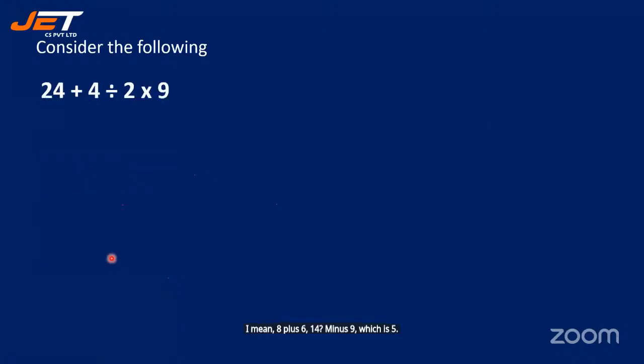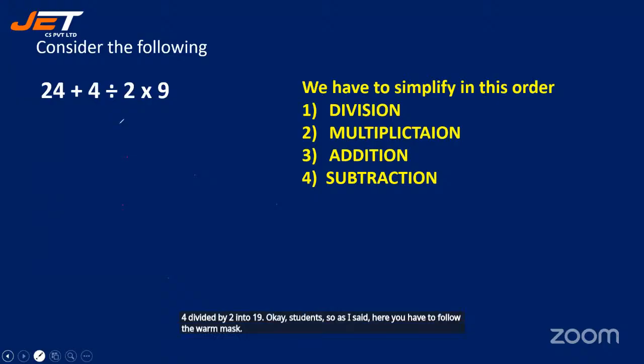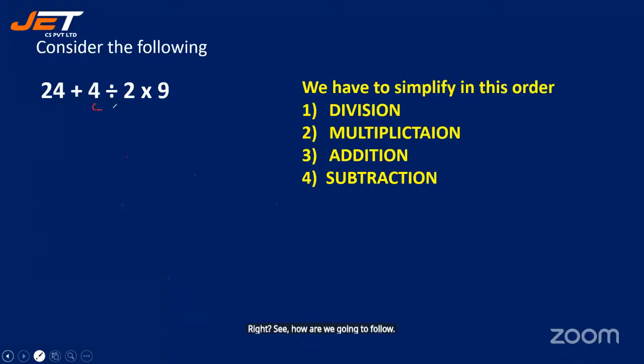All right. Now see the next question we have. Consider the following: 24 plus 4 divided by 2 into 9. Okay, students, so as I said, here you have to follow the BODMAS. Right, see how are we going to follow? First division. 4 divided by 2 is 2. Next multiplication. So into 9. 2 nines are 18.